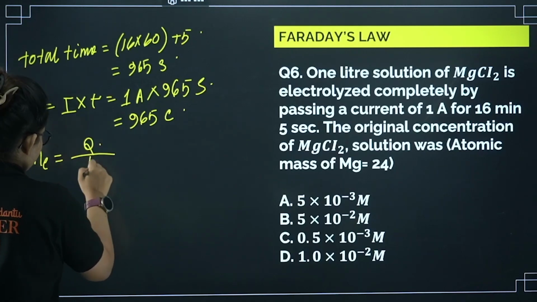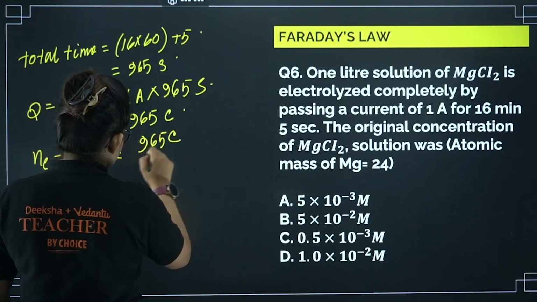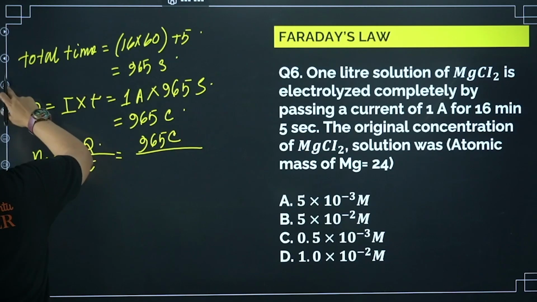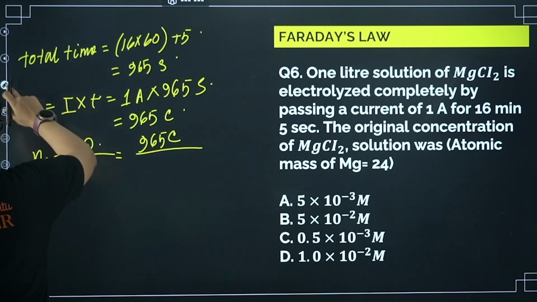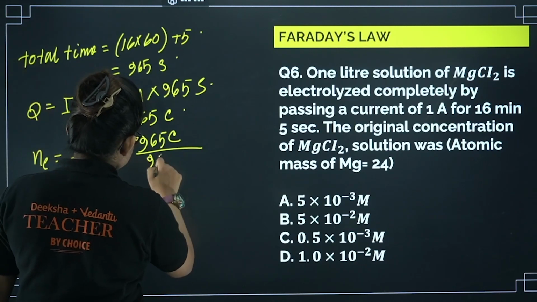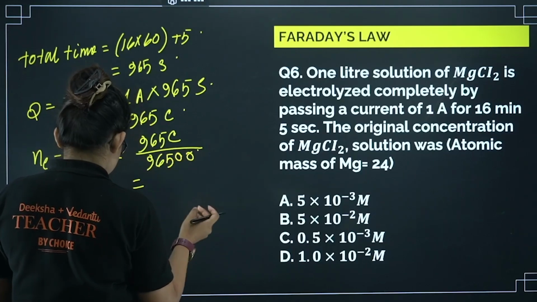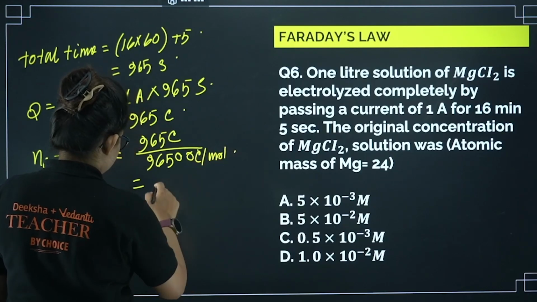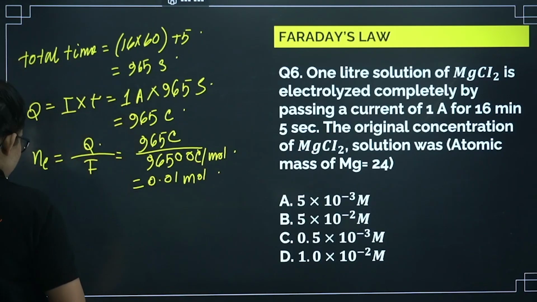That is Q by F, fine. So if you proceed, 96500 coulomb per mole, that is the Faraday constant. So from here I can get the number of moles of electron. Okay, from here I can get 0.01 mole, right?